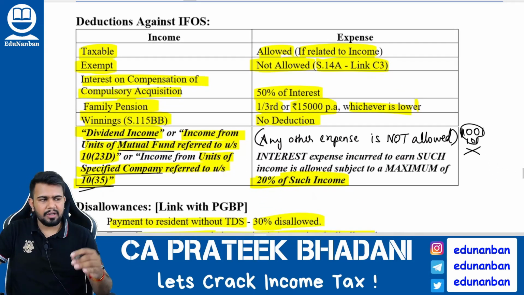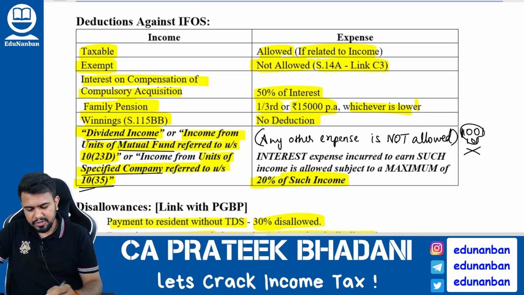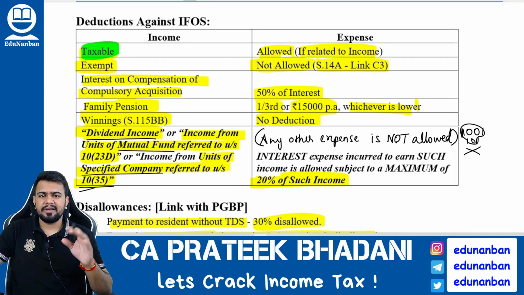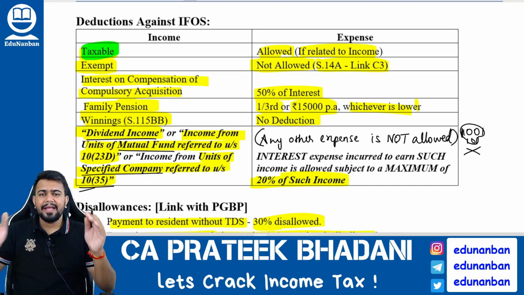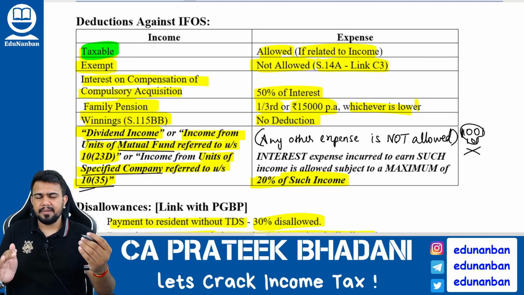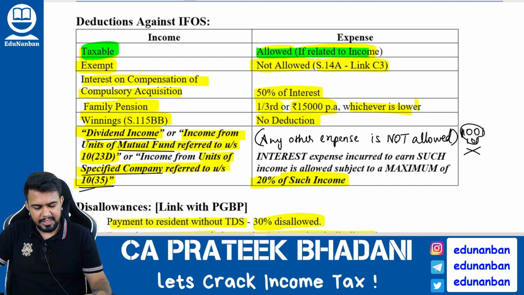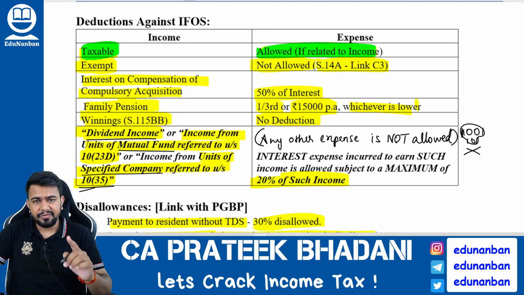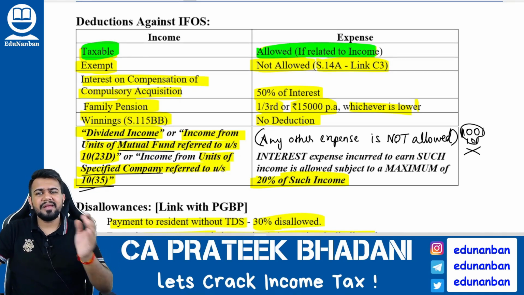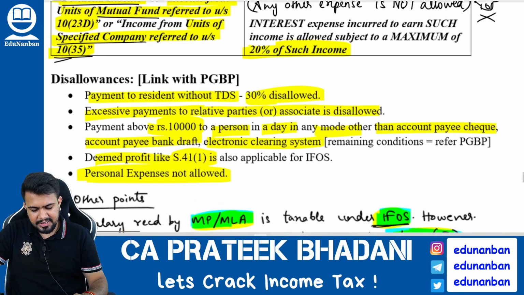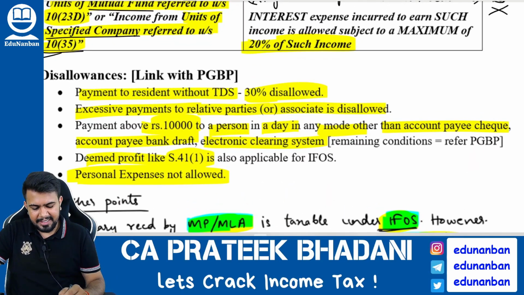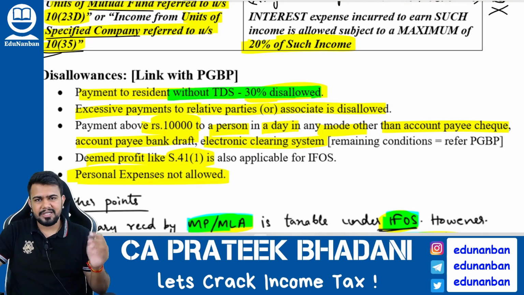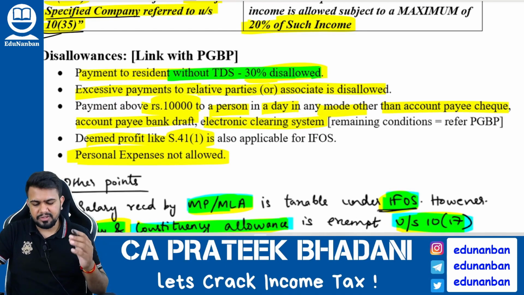Next, let's talk about deductions. First and foremost, if an income is taxable under income from other sources, then if an expense is relating to that income, it can be claimed as deduction. However, there are disallowances similar to the disallowances that we have already discussed in PGBP. What are the disallowances? If TDS has to be deducted and TDS is not deducted, then 30% will be disallowed if the payment is to a resident.